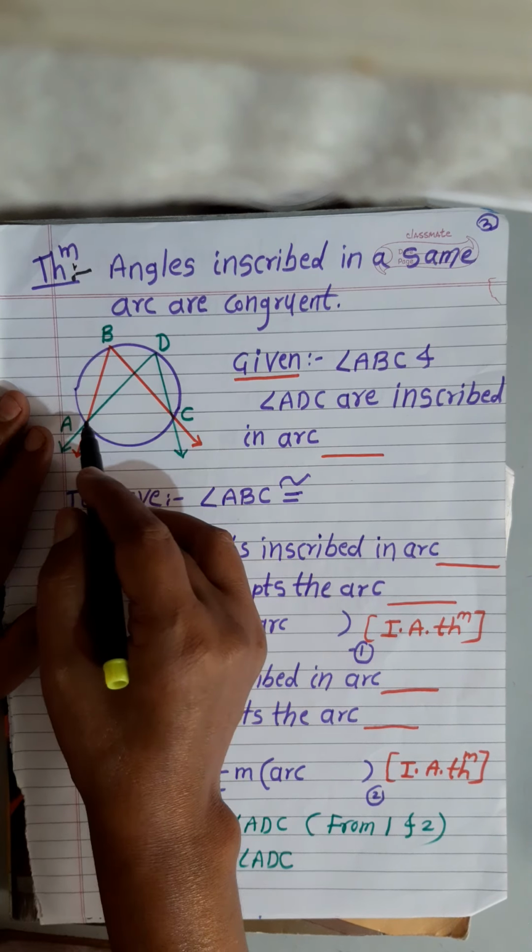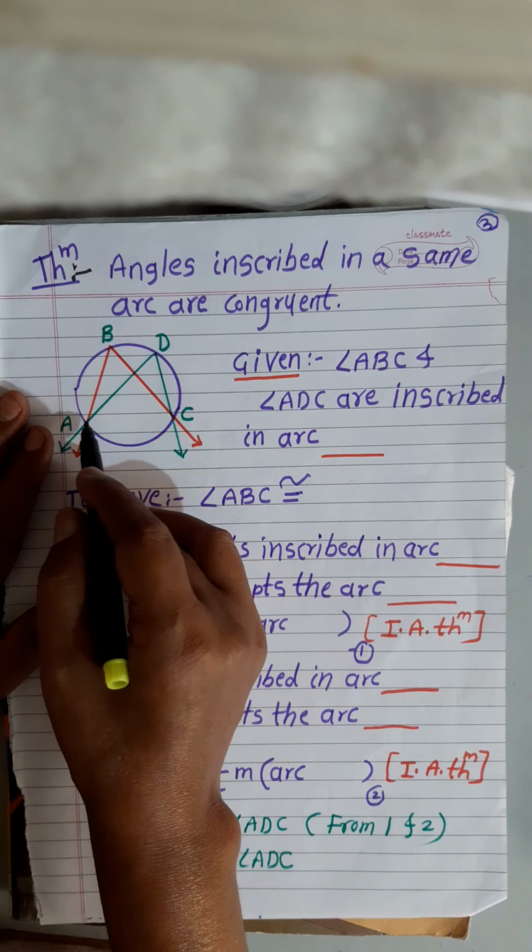It intercepts the arc AXC. Angle ABC is an inscribed angle. It is inscribed in the arc ABC and it intercepts the arc AXC. Therefore, by using the inscribed angle theorem, what can we write? The measure of the inscribed angle is equal to half the measure of the intercepted arc AXC. Suppose this is the first equation.